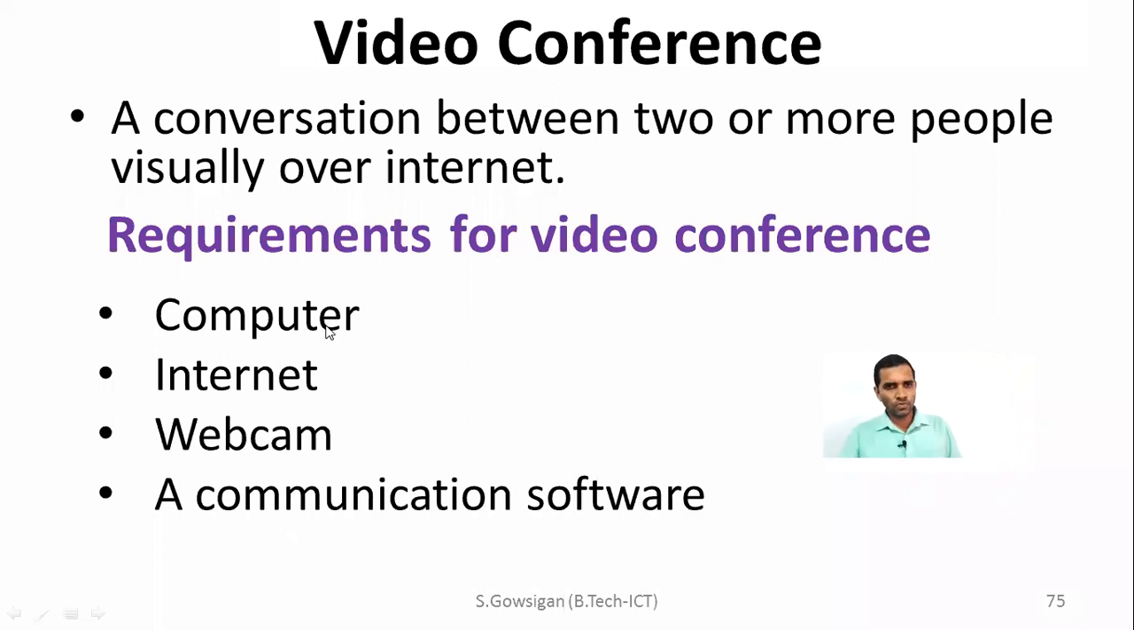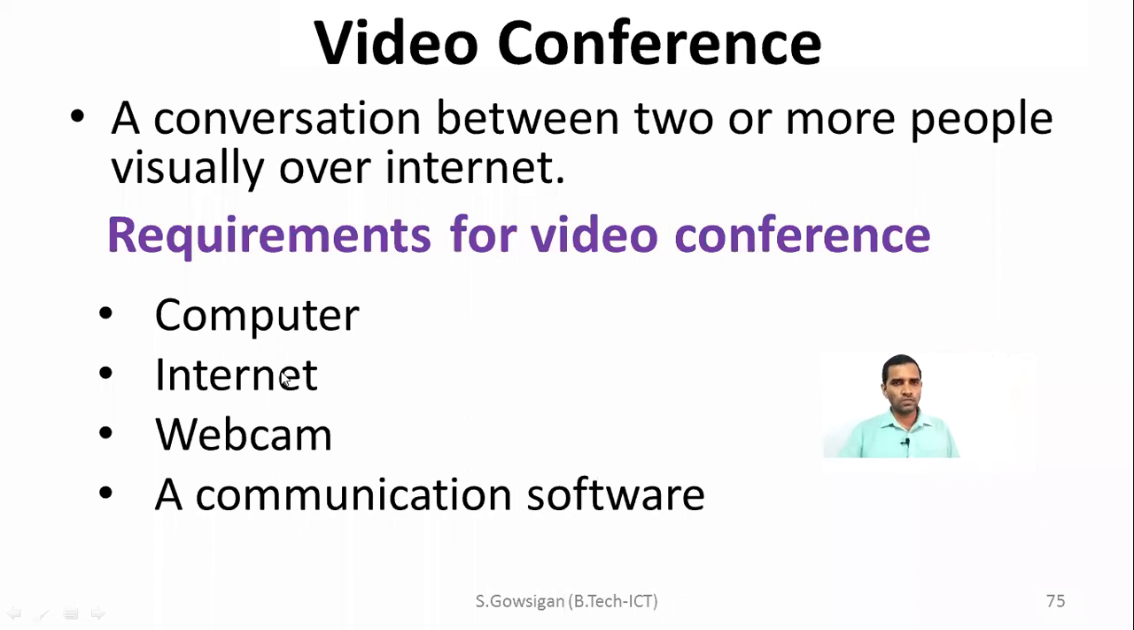Definitely you must have a computer. Maybe computer or some other devices. Even a smartphone is a computer, right? So laptop is a computer, a tablet is a computer. So it is good to say that it's a computer. Yes, internet must. Without internet, you cannot be connected to the other end.